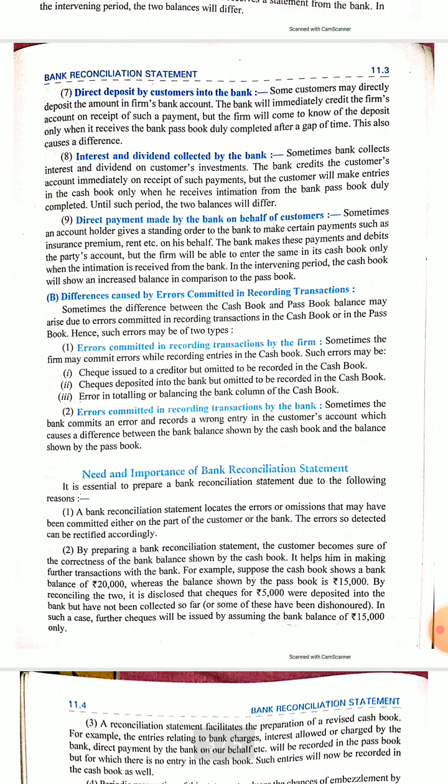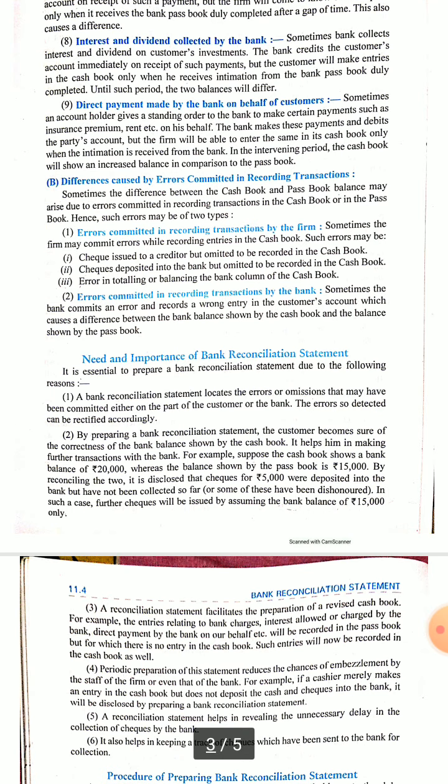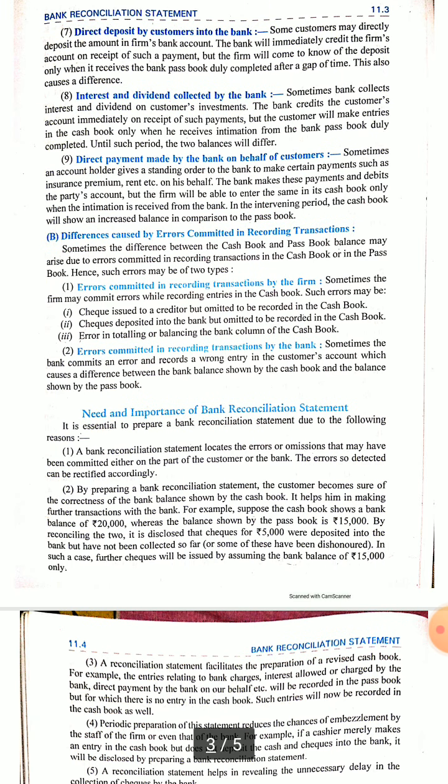Again, direct payment made by the bank on behalf of customers. Sometimes the bank is directed to pay the customers on behalf of the firm, but it is not known to the account holder at what time the payment was made. So in that case, the cash book will show a higher balance and the passbook will show a lower balance.